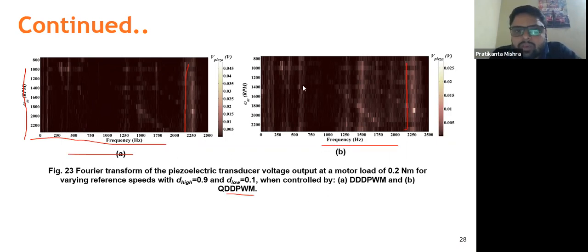As you can see, the maximum peak over here ranges up to 0.05 volts, but here it is limited within 0.025. So you can say the motor vibrations in terms of frequency are much lesser in general operation. It is lesser in the case of quadruple digital pulse width modulation as compared to triple DPWM.